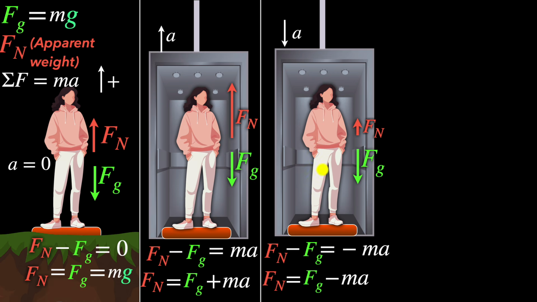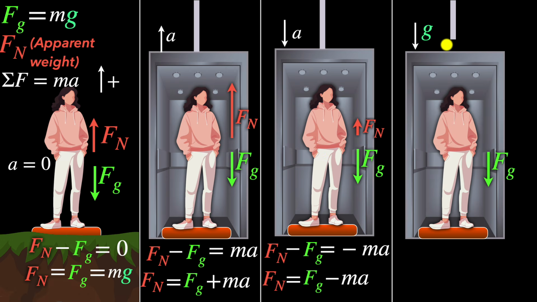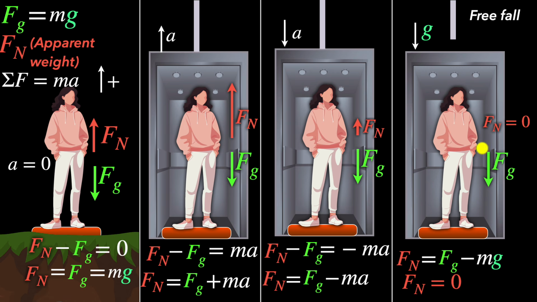But finally, the most interesting case is, what if your elevator is in free fall? Then it's accelerating down at g. It's the same case, where the acceleration is g. Well, now I'll have the same equation because it's the same case, except that a will be equal to g. But hey, the force of gravity is mg, so this cancels out, giving you the normal force to be 0. In other words, when you're freely falling, your apparent weight is 0.